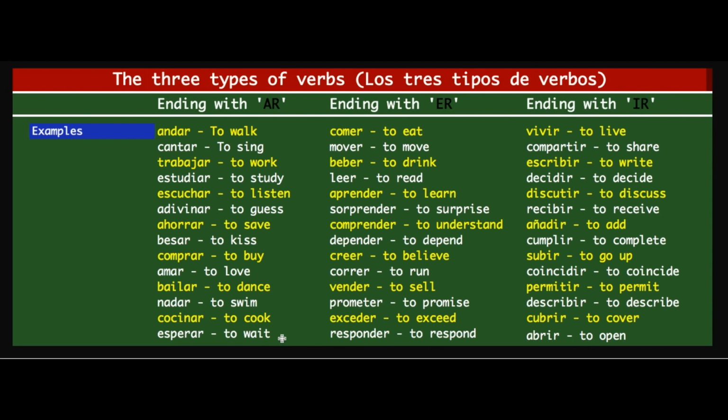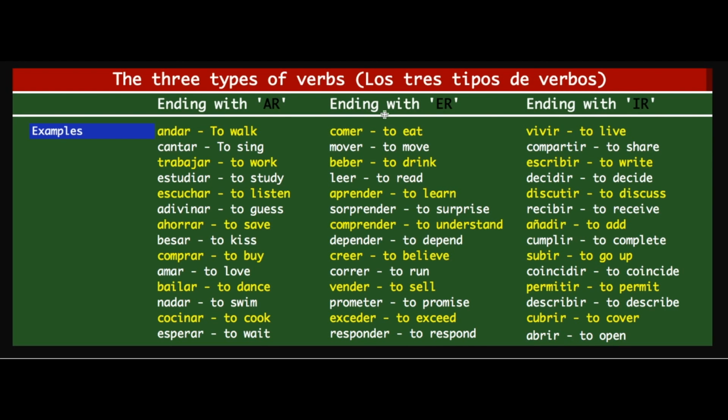Yeah? So you saw that all of these verbs end with AR. Now when you modify these verbs, or conjugate them in other words, then they change, and this last part AR changes to different combinations of letters to suit a combination of singular, plural, or first person, second person, third person.